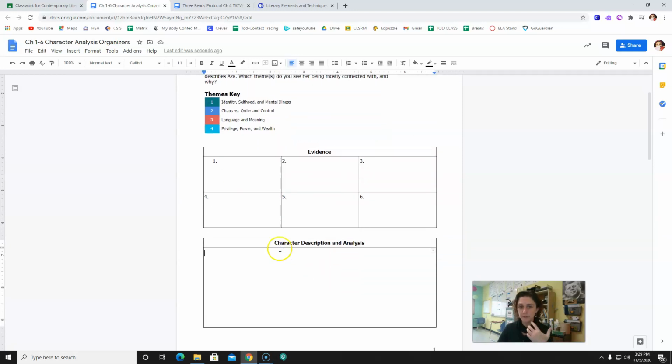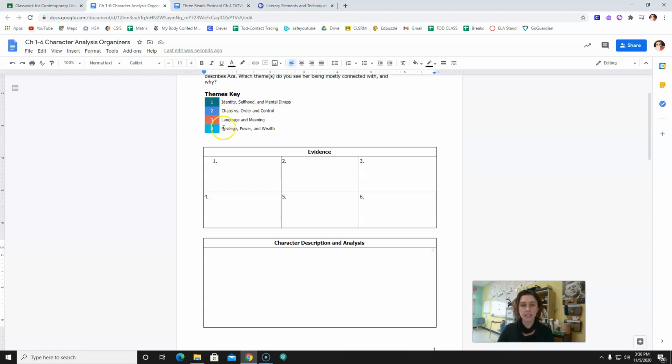Then, down here, you're going to use this evidence to write a description and analysis of her character. So you're going to take this and you're going to use it kind of like an outline, and then you're just going to write in paragraph format, this is the kind of character Asa is. Here are my examples specifically. And I think that she best identifies with one or more of these themes.